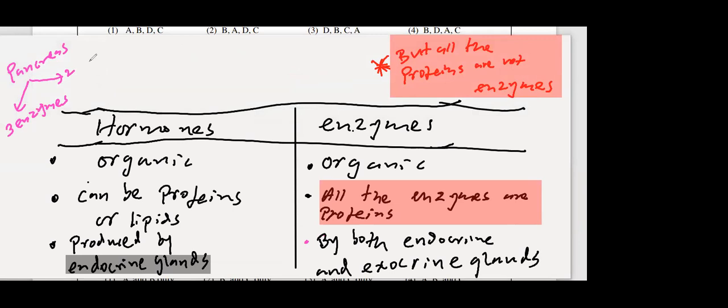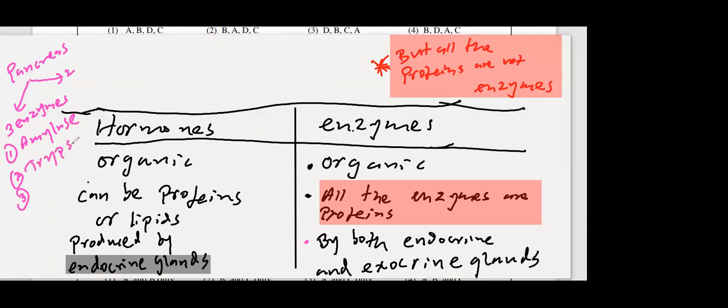Look at this. The pancreas secretes 3 enzymes. What are the 3 enzymes? Trypsin, pepsin, and amylase. Not pepsin, sorry. Trypsin, lipase and amylase.